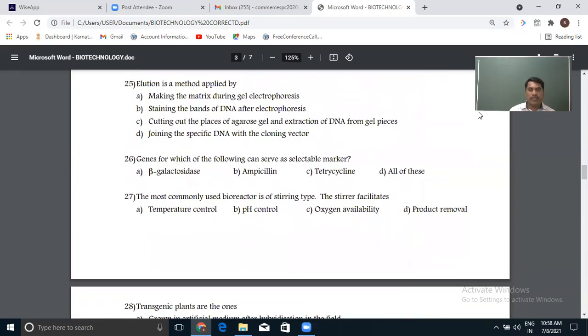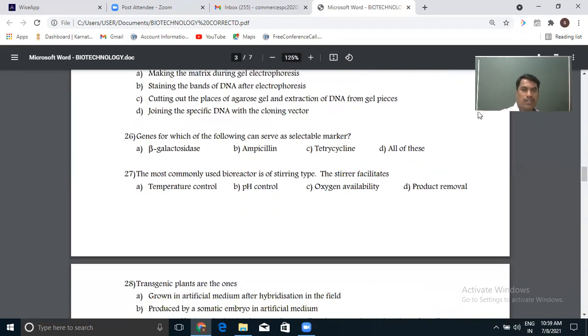Which of the following can serve as a selectable marker gene? As I just told, we can use beta galactosidase as a gene for the insertional inactivation method for identifying transformed cells, or antibiotic resistance as a gene marker, ampicillin and tetracycline. So the answer is all of these. We can use any of these to select the transformed cell.